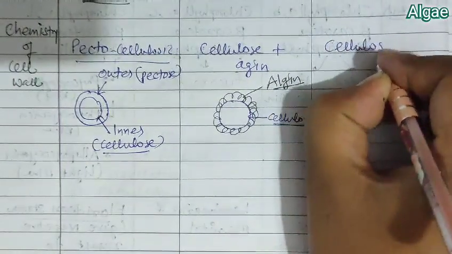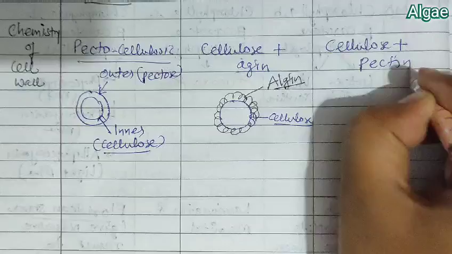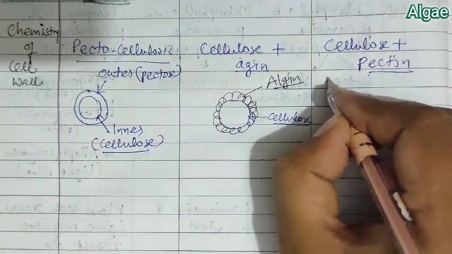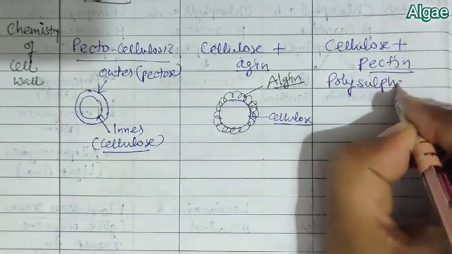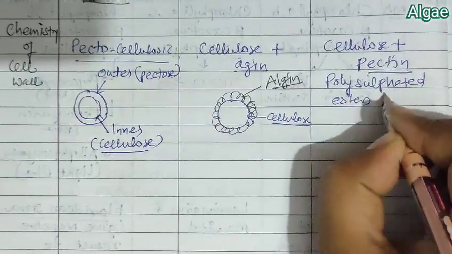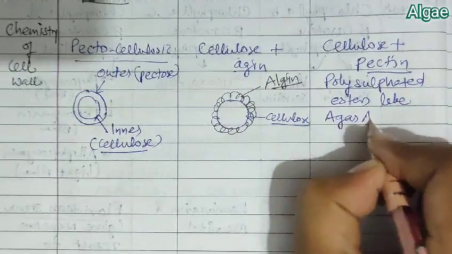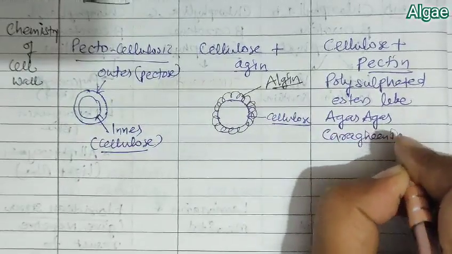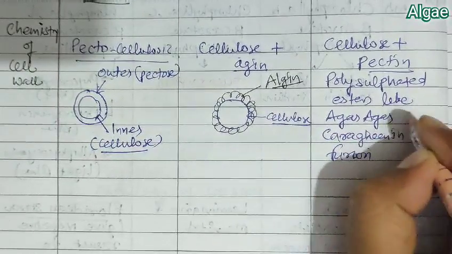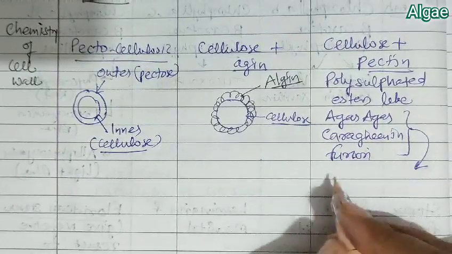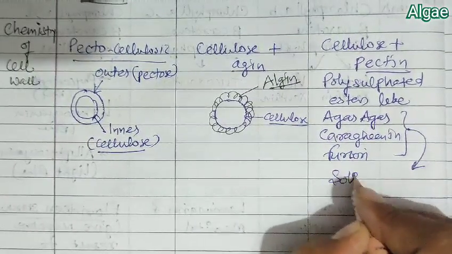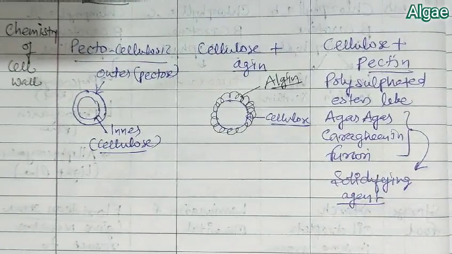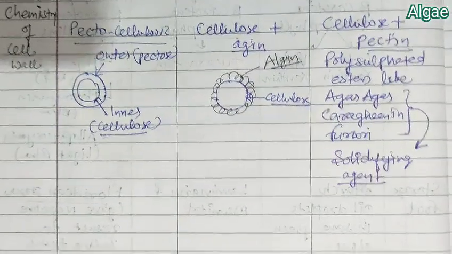Now when it comes to brown algae, the cell wall is made up of cellulose plus algin. So here also they have a cellulosic cell wall, and over this cellulosic cell wall you will find a covering of algin. So cellulose plus algin is found in the cell wall of brown algae. Next, in case of red algae, they have cellulose plus pectin.